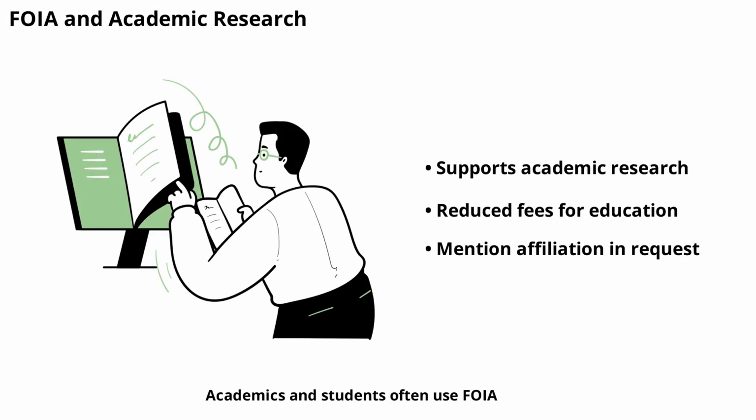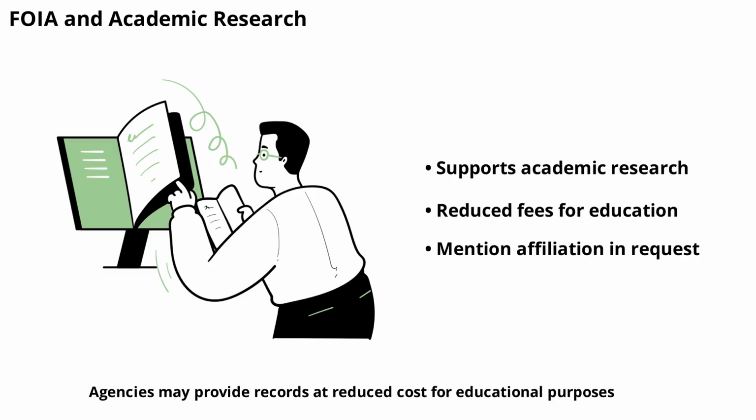Academics and students often use FOIA to support research projects or theses. Agencies may provide records at reduced cost for educational purposes. When making a request, mention your academic affiliation and explain how the records will contribute to your research.